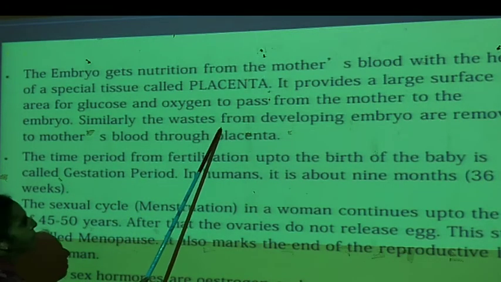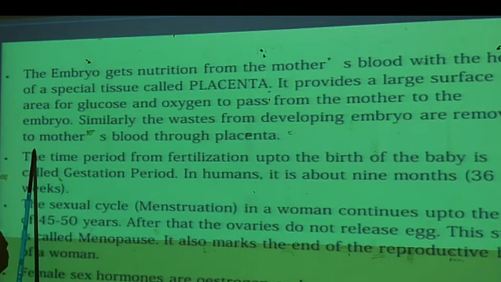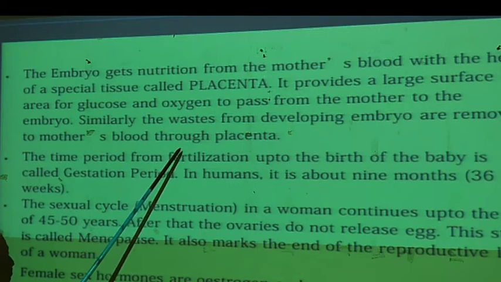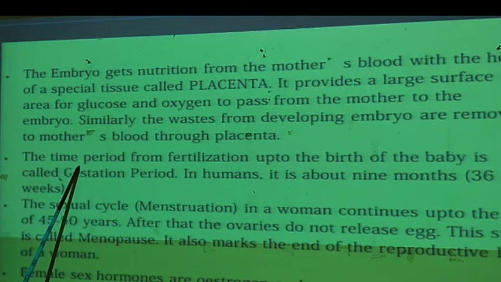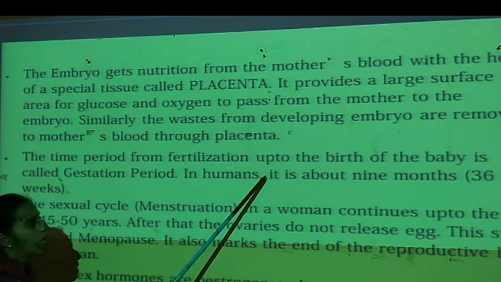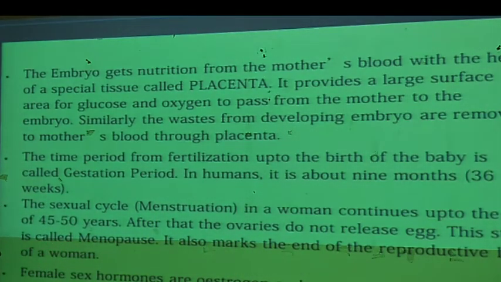The waste developed in the embryo is also removed to the mother's blood through the placenta from the fetal body. The time period from fertilization up to the birth of the baby is 9 months, which is about 36 weeks.